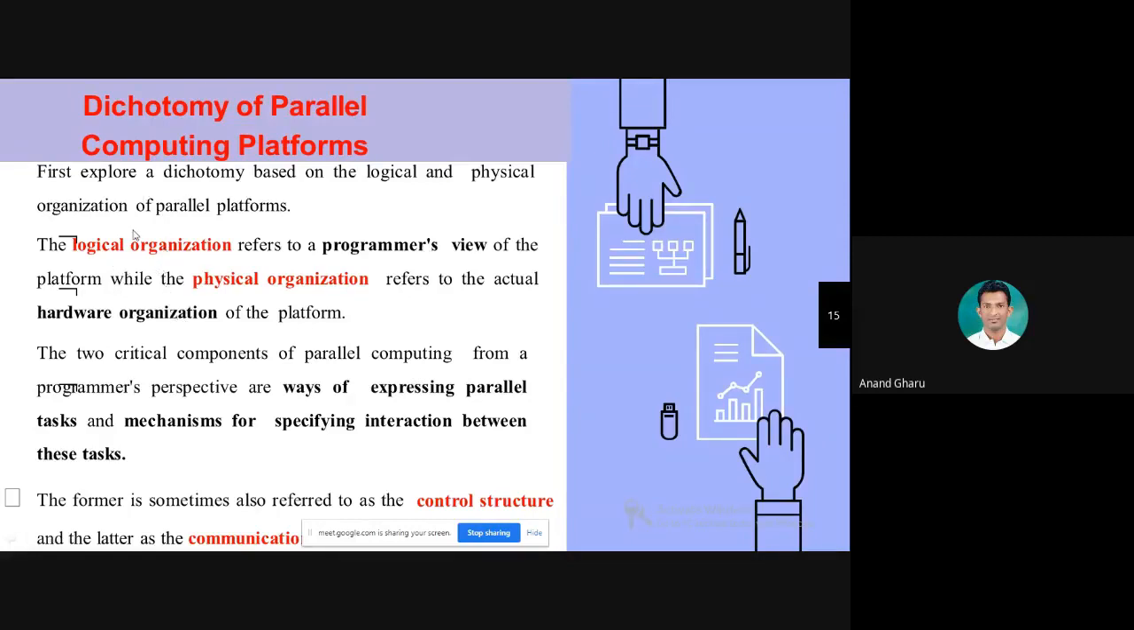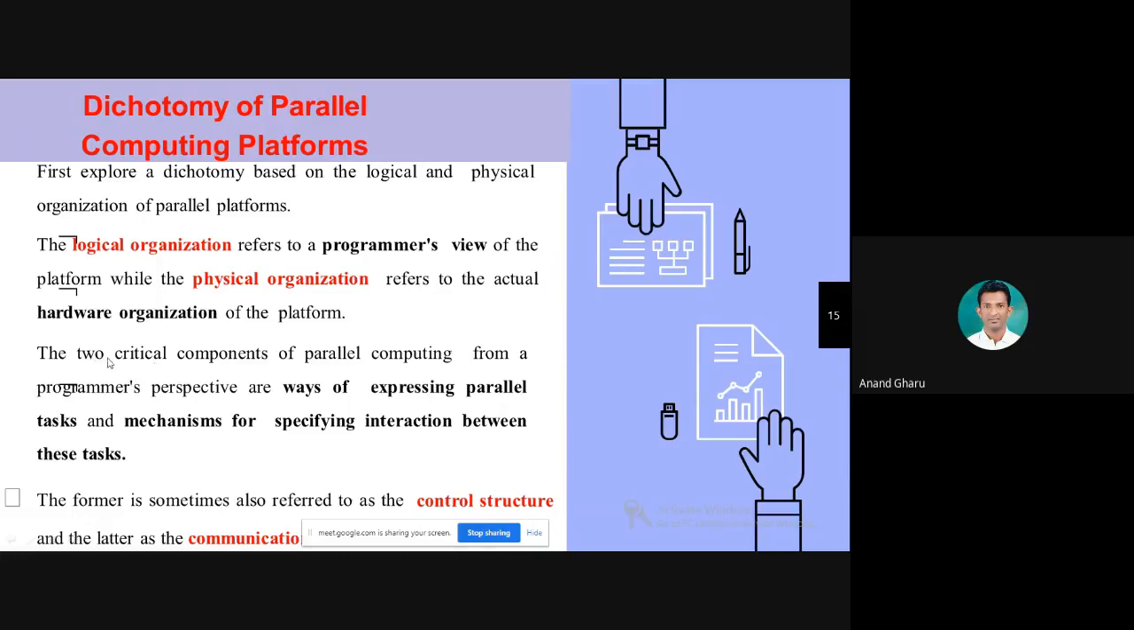I again repeat the concept. Dichotomy means division of things into two parts which can be different. It is divided into two parts, logical organization and physical organization. Logical organization means programmer's view of the platform. Physical organization means actual hardware organization.